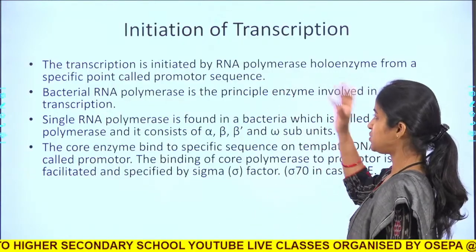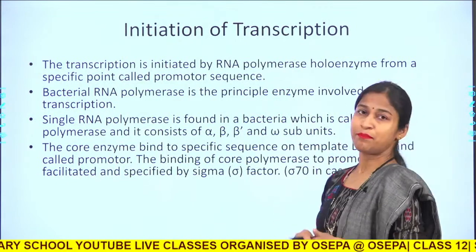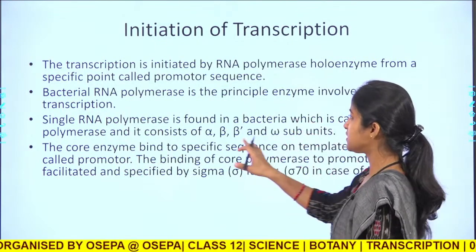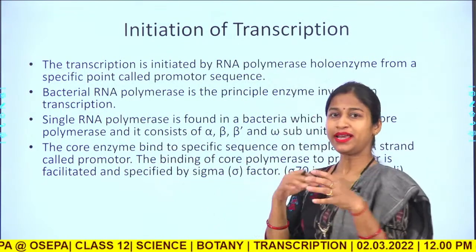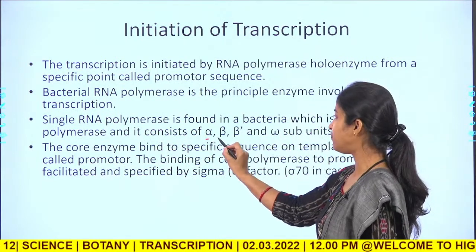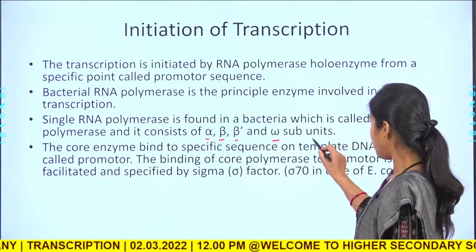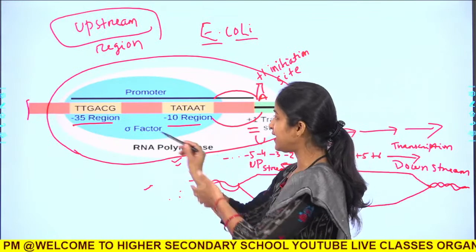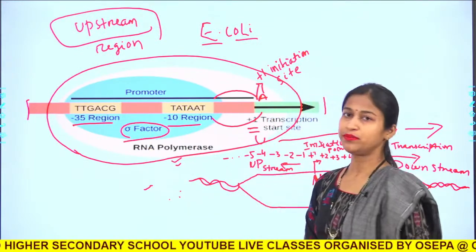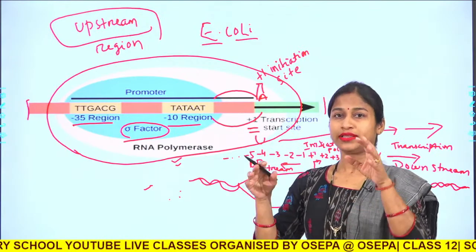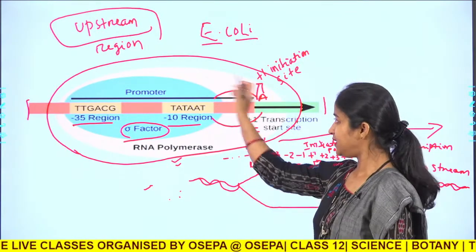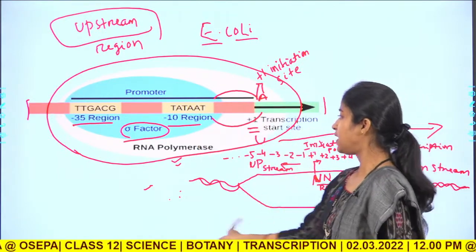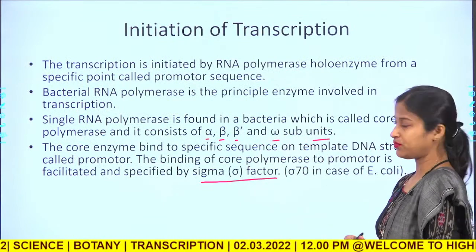So, how does the initiation of transcription begin? In case of bacteria, there is a single RNA polymerase molecule, and it has many subunits like alpha, beta, beta dash, omega, and there is a sigma factor. The sigma factor of the RNA polymerase actually helps in recognizing this promoter site and binds to it, and once the initiation begins, this sigma factor falls off.